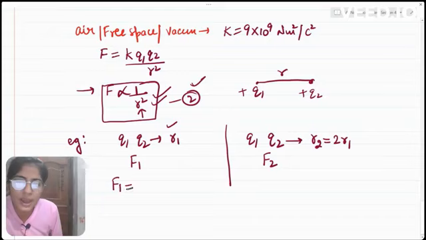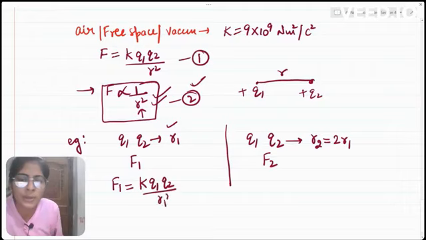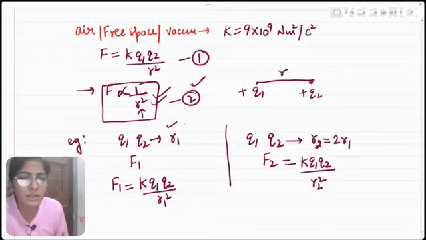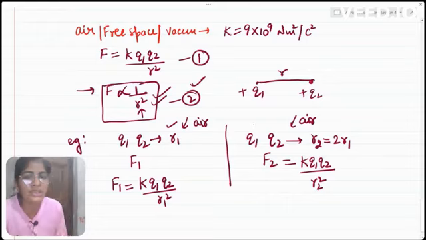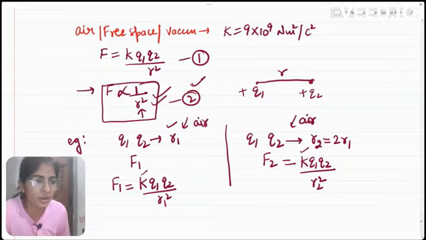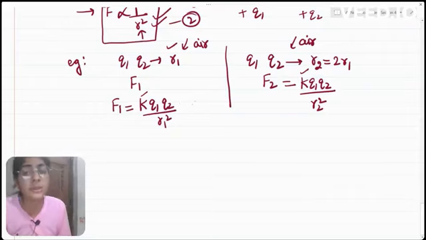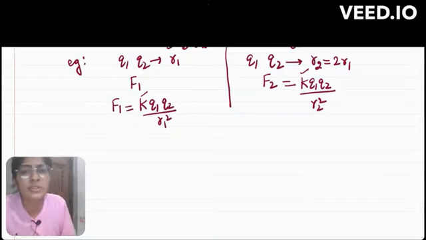Now F1 can be written, by equation number 1, as K Q1 Q2 divided by R1 square. And F2 can be written by using equation number 1 only. We can write F2 as K Q1 Q2 divided by R2 square. Here we have taken the same medium. Let us say the q1 and q2 are placed in air. In this case also they are placed in air only, so the medium is kept the same. That is why the constant k is the same here, but the distance is only changed. We are finding out the effect of distance on the force only. Hence all the other things are kept constant. The medium is kept constant and the magnitude of charges is also kept constant.